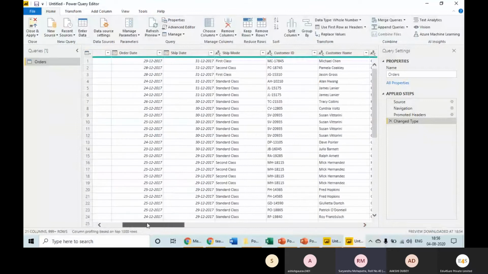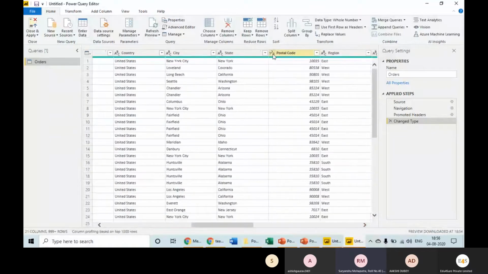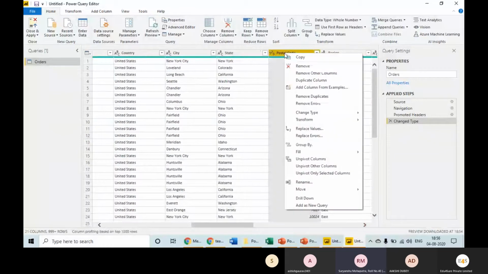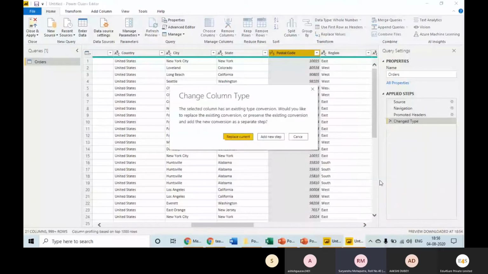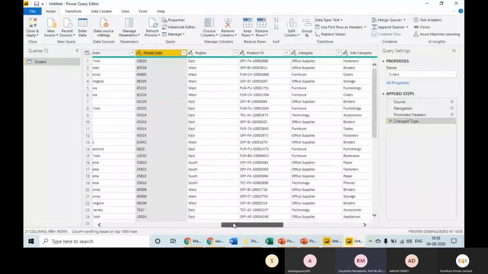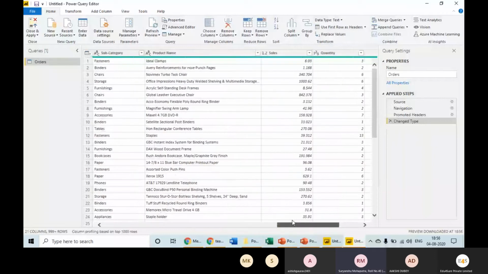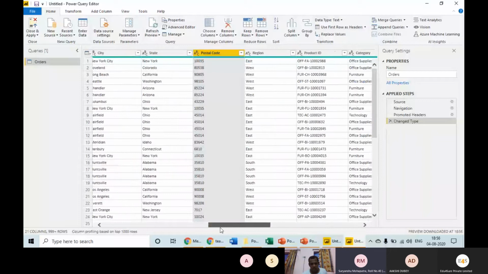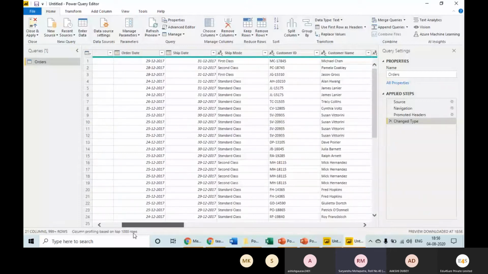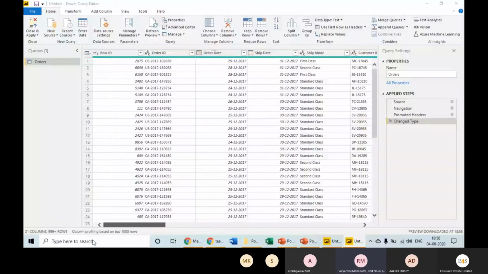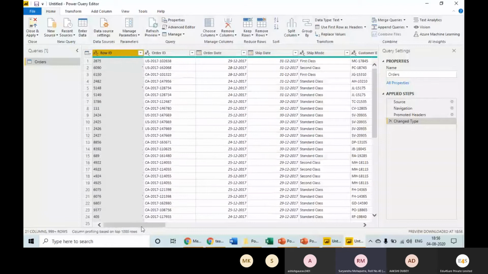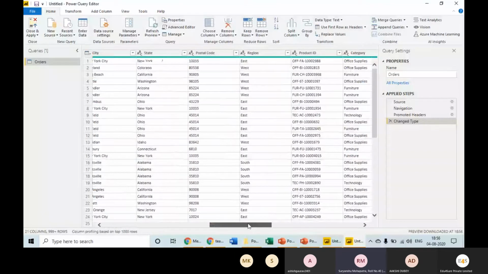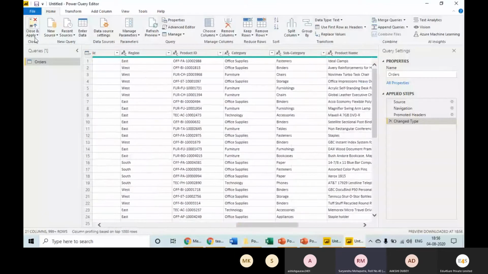So like from the postal code, it says 123. It means it has understood postal code as whole number. But what we want to do, we want to define it as a text. Similarly, we can change the data type for row ID. This is the row ID. We do not want to perform any calculation, we can make it text. Once we are done with fixing this thing, we can say close and apply.